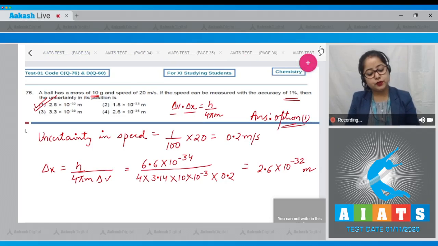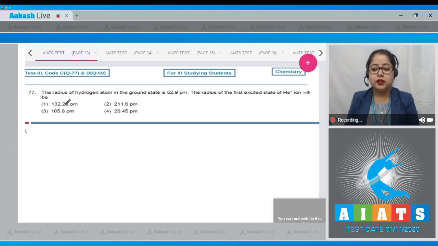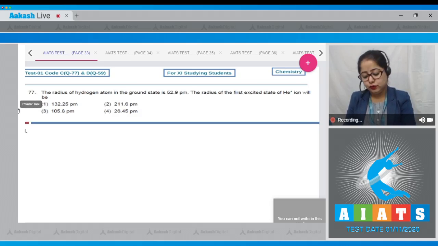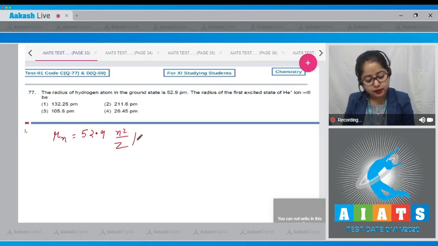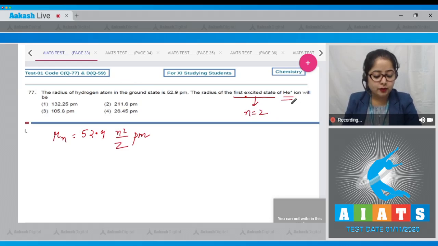Moving to the next question, students, which is question number 77. Let's see the question. The radius of hydrogen atom in the ground state is 52.9 picometer. The radius of the first excited state of helium ion will be. So students, the formula to calculate radius is Rn is equal to 52.9 n square upon z picometer. So for first excited state, the value of n is equal to 2, and for helium ion, the value of z is equal to 2.